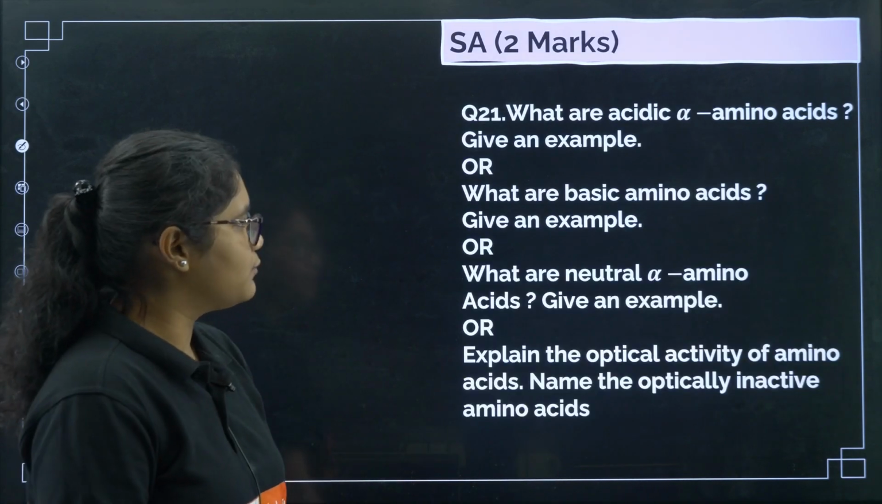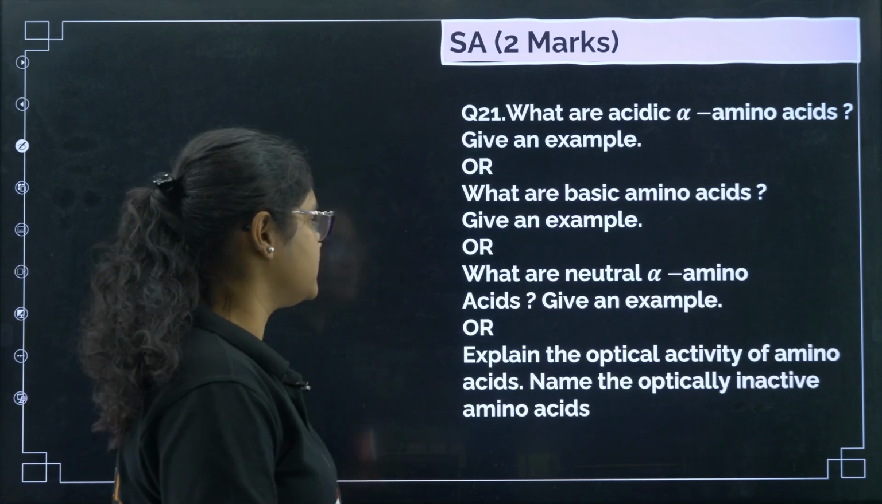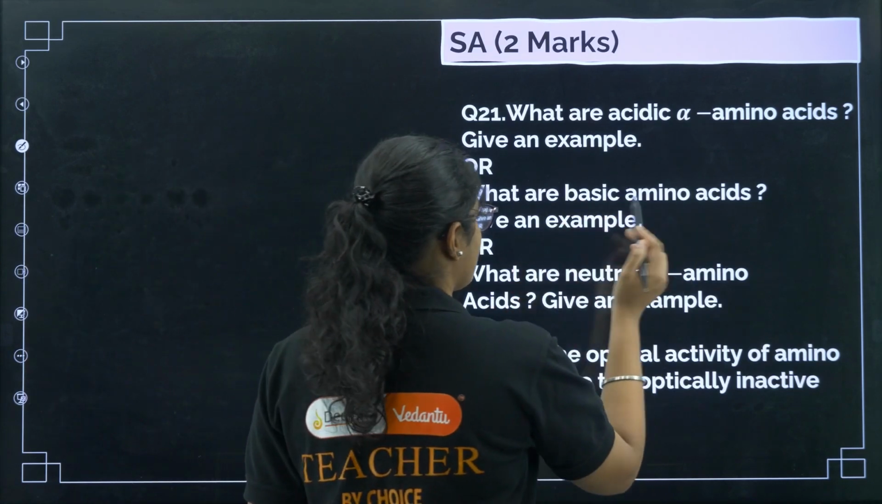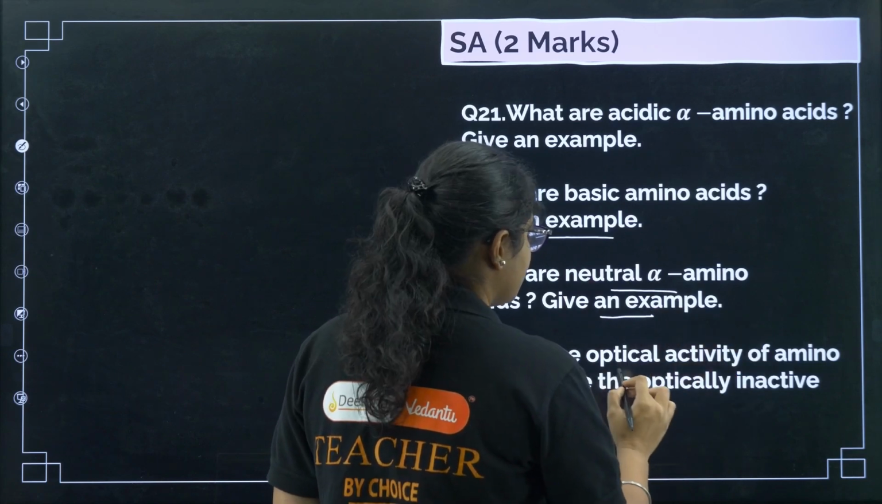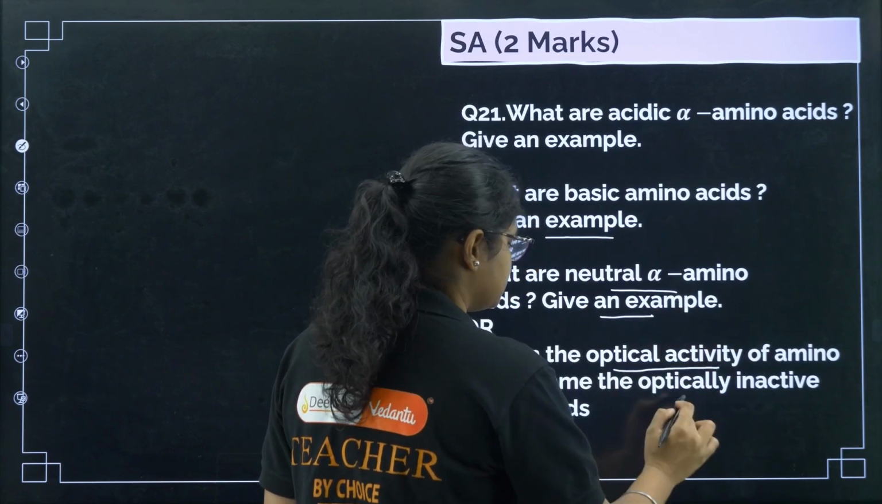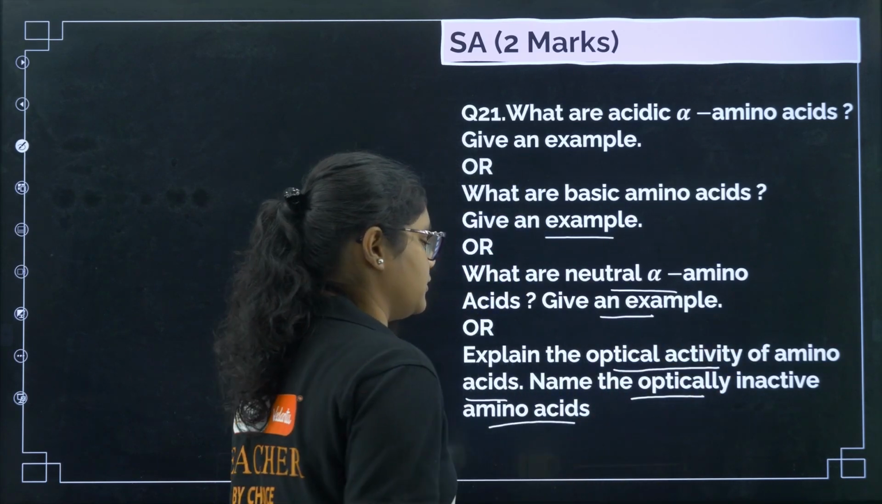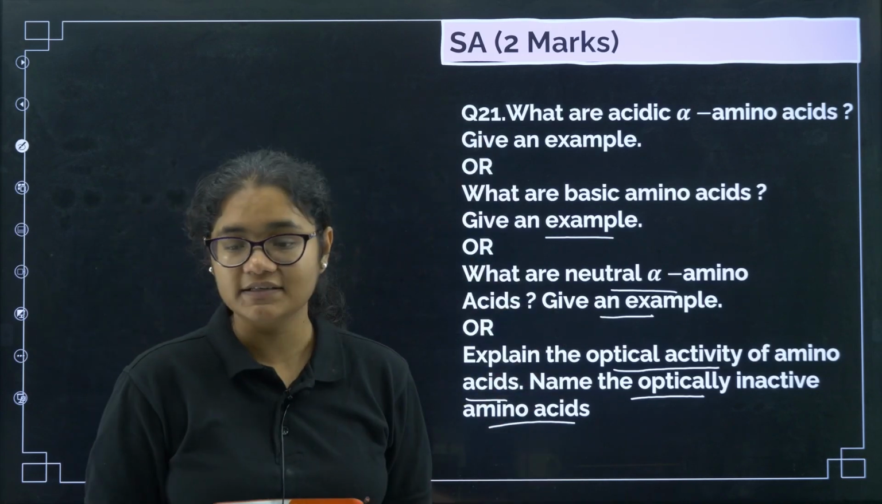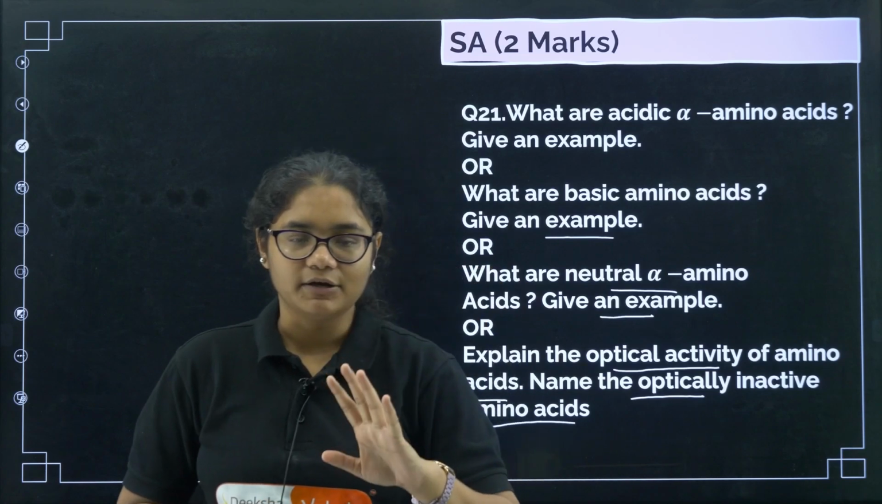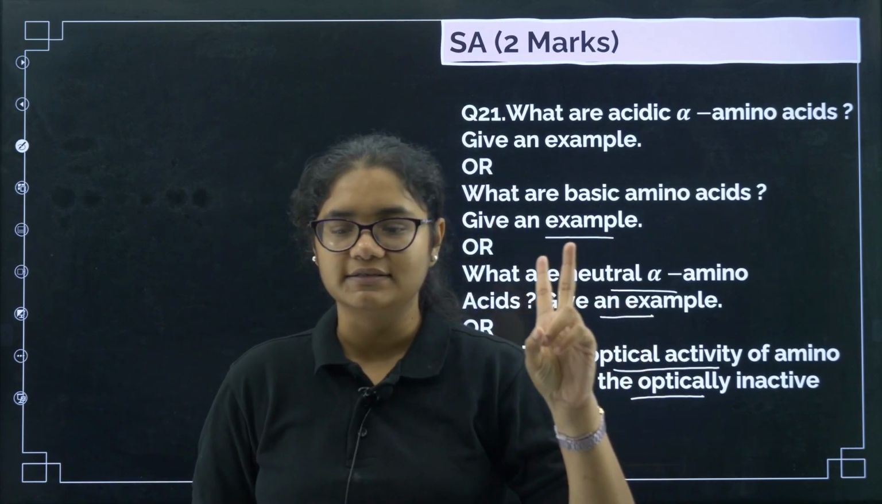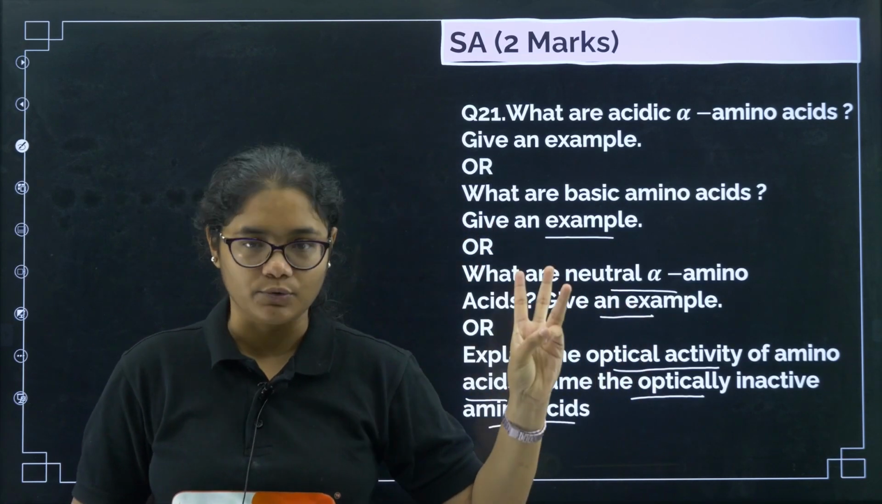Next, question number 21: what are acidic amino acids, give an example, basic amino acids, give an example, neutral amino acids, give an example, explain the optical activity of amino acids and name the optically inactive amino acid, okay. These questions can all be asked, so I have taken them together. Now see, I told you that in an amino acid there is one NH2 group, one COOH group and one R group, okay.